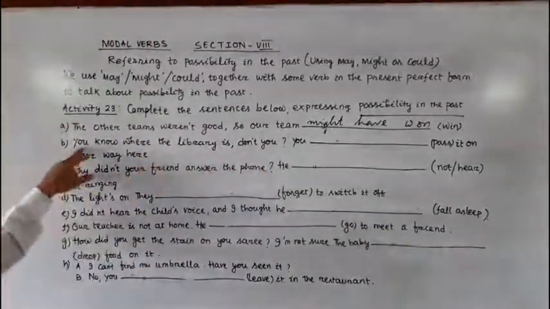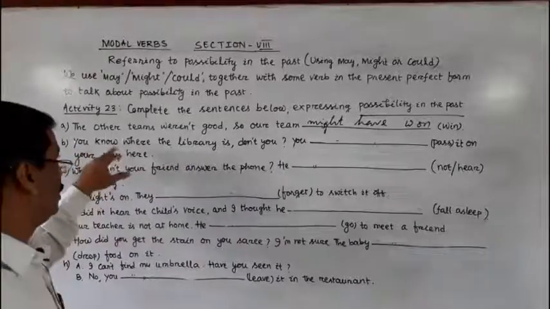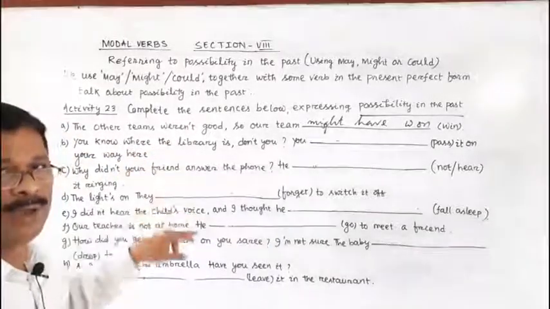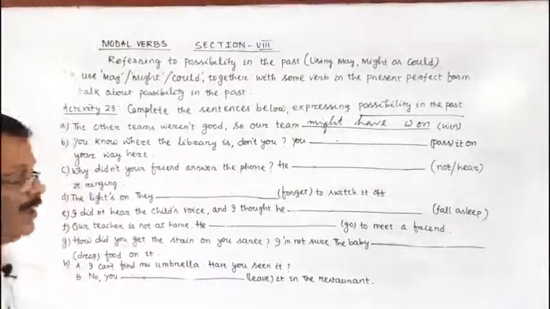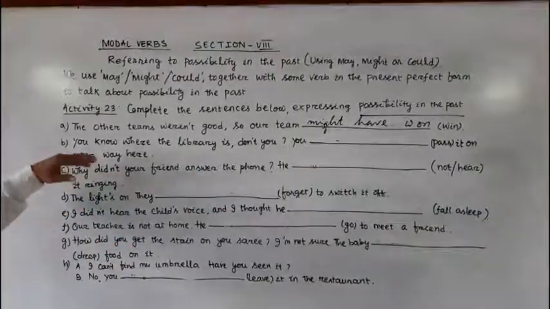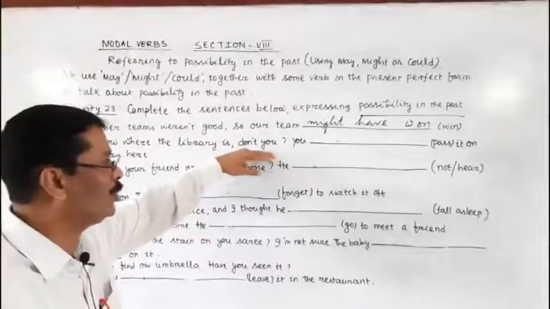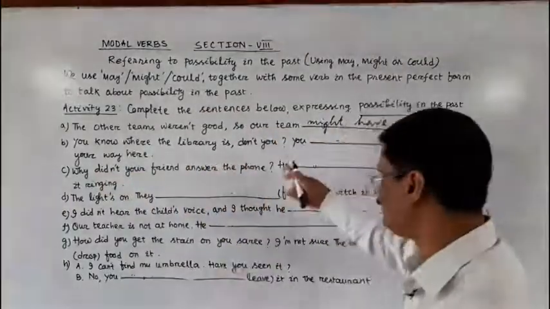If it is written, you don't know the location of the library, do you? Since it is affirmative, you know where the library is, don't you? Here, don't you is called a tag question or question tag.